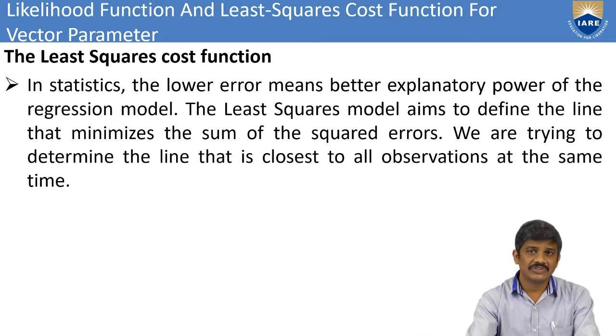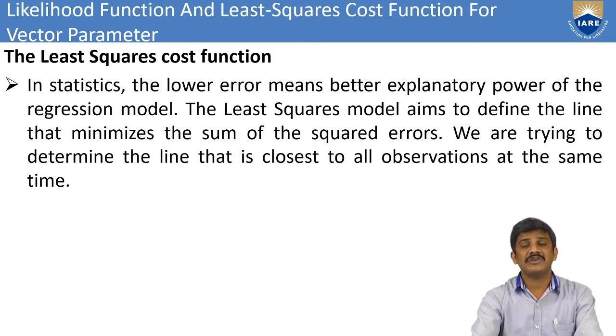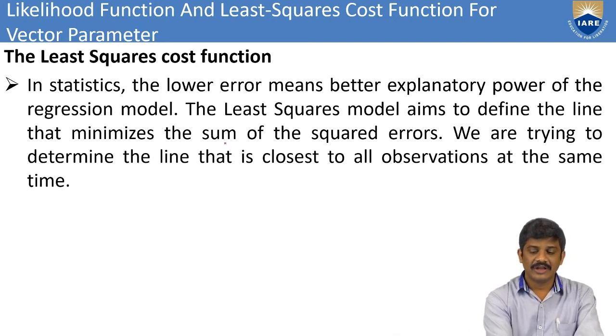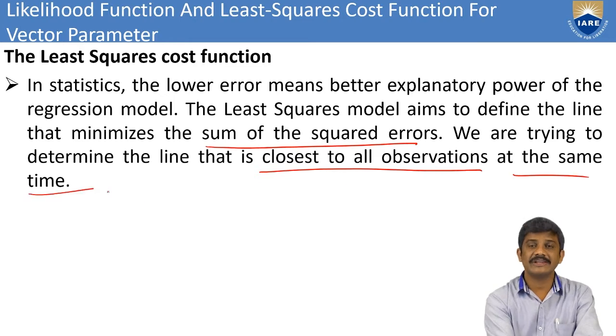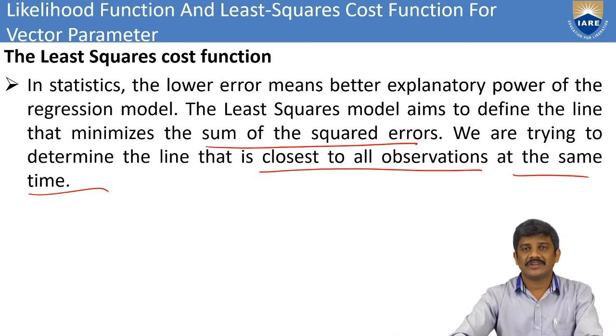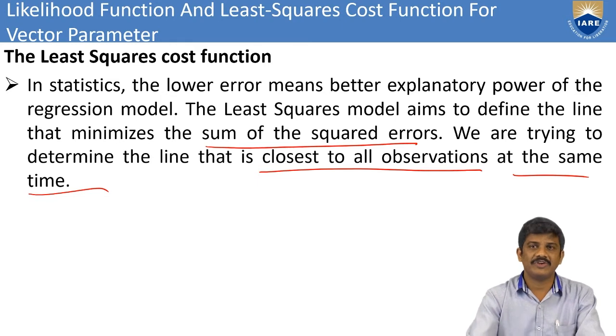What we understand from this is that in the regression model we have to minimize the sum of the squared errors, and also determine the line closest to all observations at the same time. This is the least square cost function, but here we are considering the regression model. We are taking the minimization of the function, that is, the sum of the squared errors, and taking the closest to all observations at the same time.